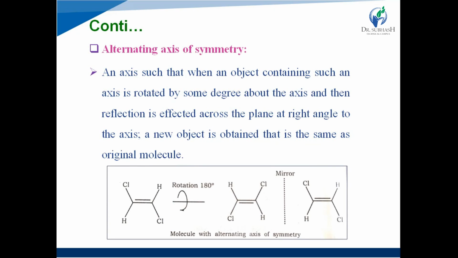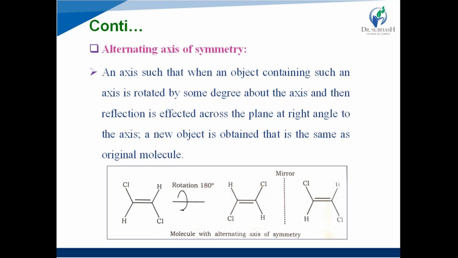Then alternating axis of symmetry: an axis such that when an object containing such an axis is rotated by some degree about the axis, and then reflection is effected across the plane at right angle to the axis, a new object is obtained that is the same as the original molecule, right? See again the example, 1,2-dichloroethene.